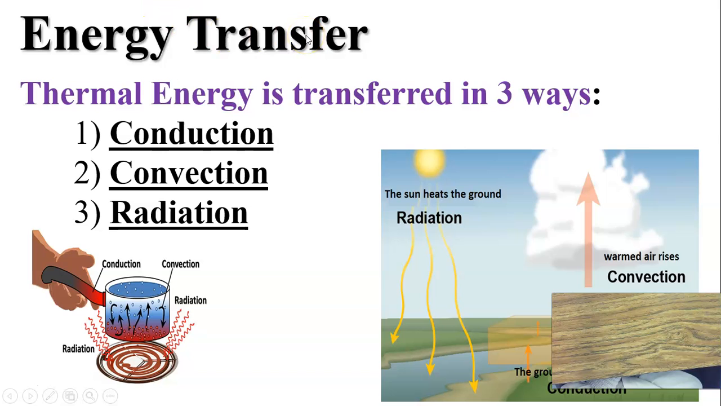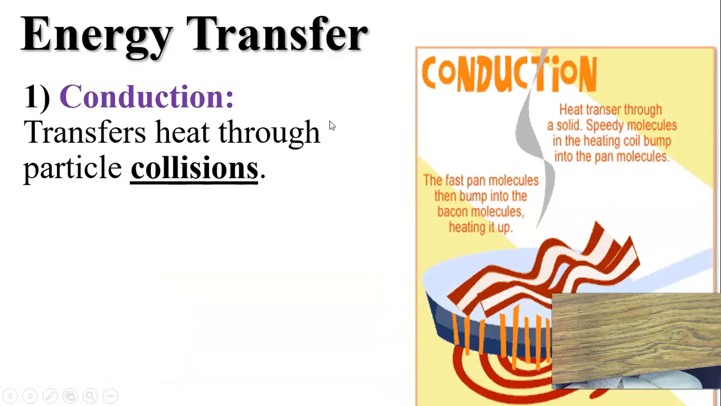Thermal energy is transferred in 3 ways, and I bet you've heard of all 3 of these: conduction, convection, and radiation. This is the 3 ways that thermal energy is transferred. So conduction is what we start with. Conduction transfers heat through particle collisions. This is an actual touching. Conduction requires a touch in order to transfer the heat.